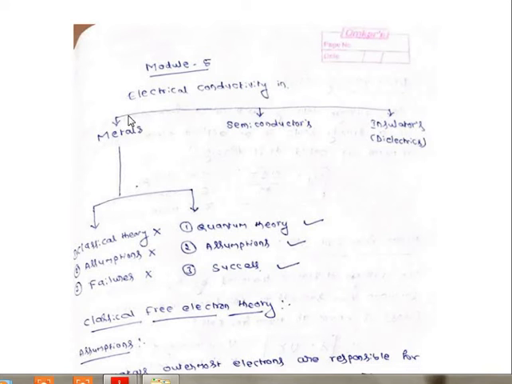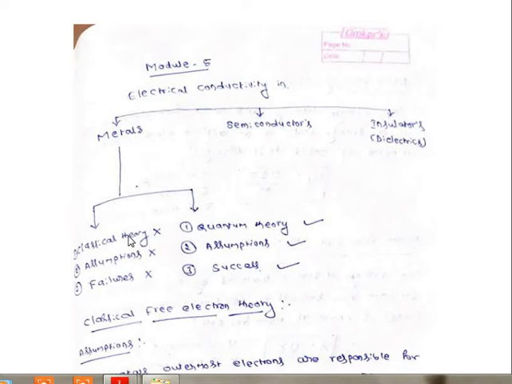First we will go for the electrical conductivity in metals. In electrical conductivity of metals, again we are dividing into 2 categories. One is classical theory and the other is quantum theory. You know that classical theory is old mechanics and it failed to explain so many concepts. Only after that this quantum theory arrived. So first classical theory, that model, we should discuss the model, what their assumptions are and what failures they faced, all of that we have to discuss.